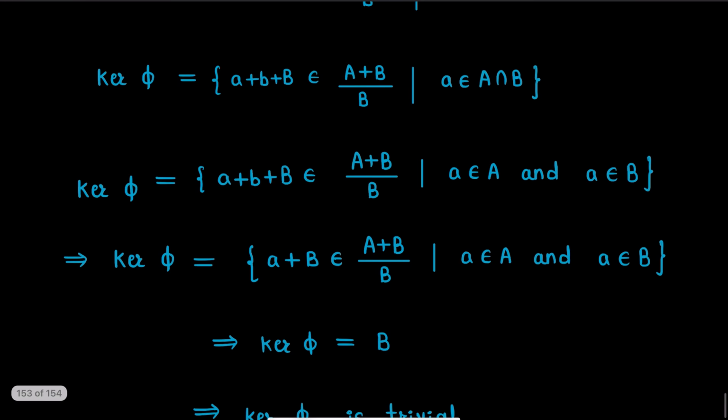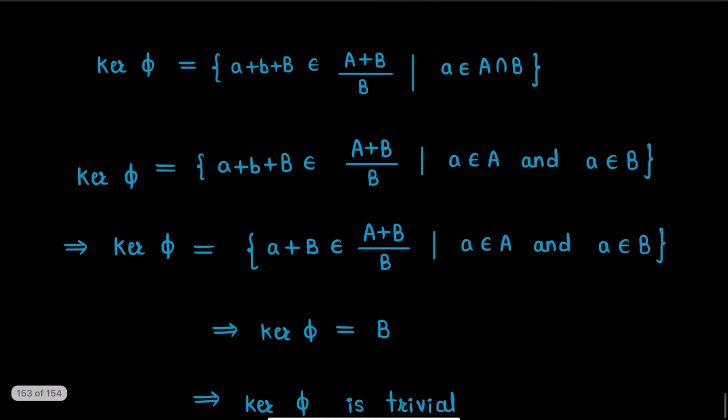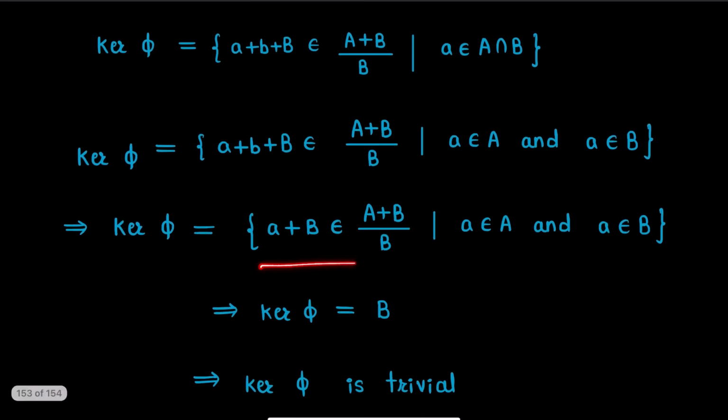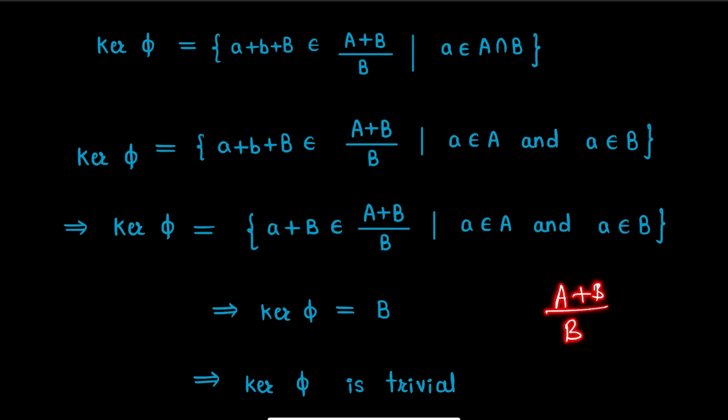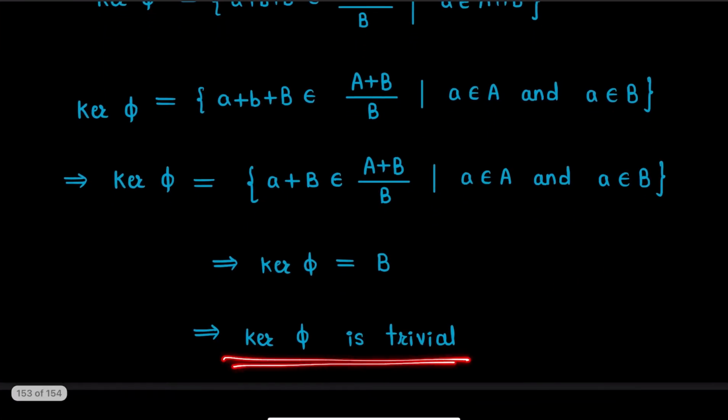Now we have kernel phi is the set of all those cosets a + b + B in the quotient space (A + B) modulo B such that a belongs to A and b belongs to B. Again, this can be written as kernel phi is the set of all cosets a + b + B in quotient space (A + B) modulo B such that a is a vector in subspace A and a is a vector in subspace B. Now this set is nothing but the subspace B. So we have kernel phi is the subspace B, which is the 0 vector of the quotient space (A + B) modulo B. So we get our kernel phi is trivial, and thus